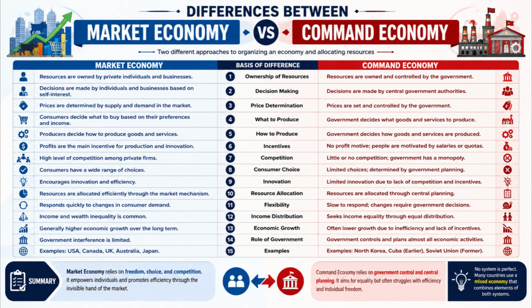To summarize, a market economy emphasizes freedom, competition, private ownership, and consumer choice. On the other hand, a command economy emphasizes government control, central planning, and economic equality. While both systems have advantages and disadvantages, many modern countries use a mixed economy that combines elements of both approaches.